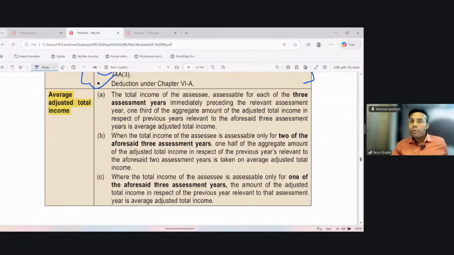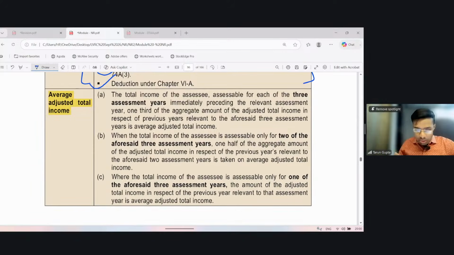How, in case of loss, we have to see the average of adjusted total income. Then how is the average computed? Average is computed for the last 3 years. If the branch was there for less than 3 years, then we will compute the average for the period the branch is there. See how it is written?